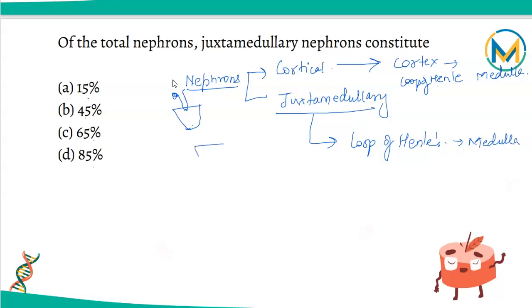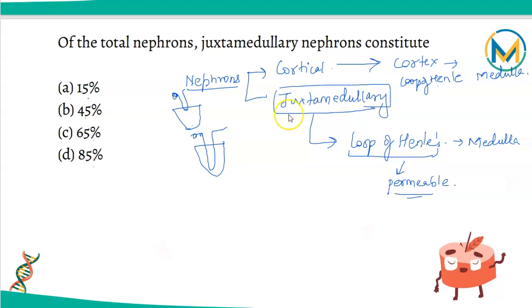The basic function of the loop of Henle is to maintain the salt-water balance. They are semi-permeable to water, and that's where the absorption of water happens.